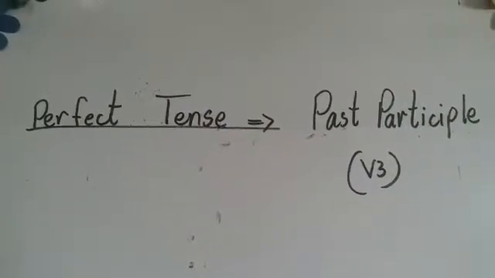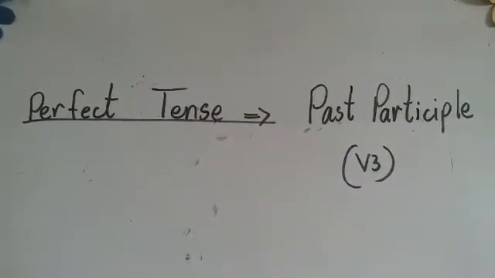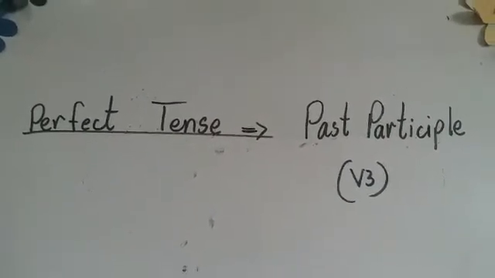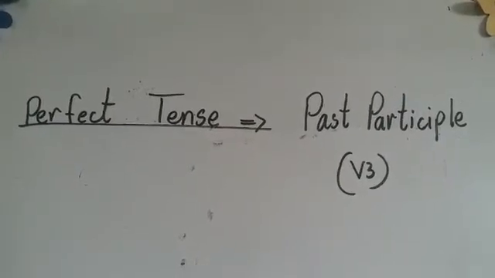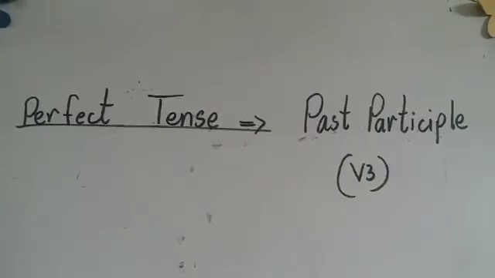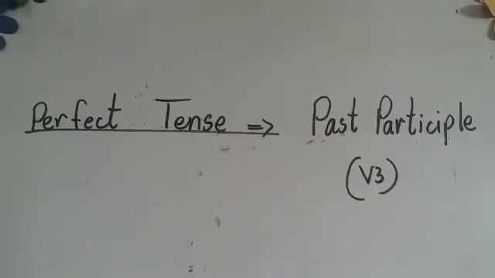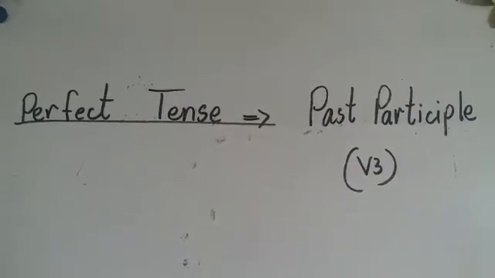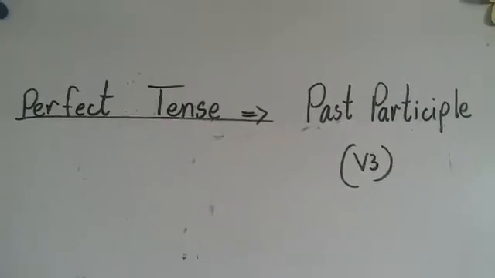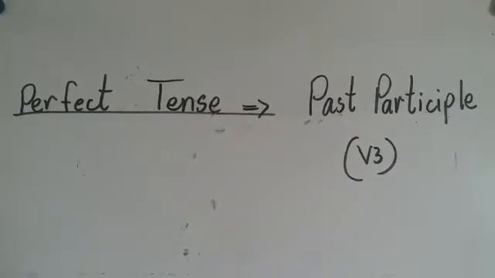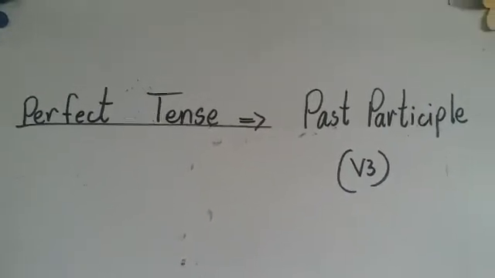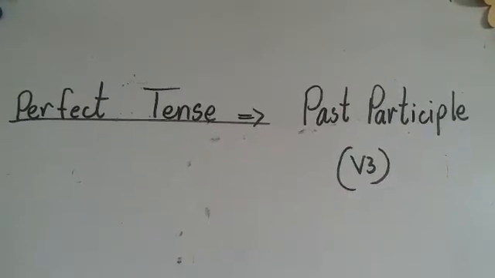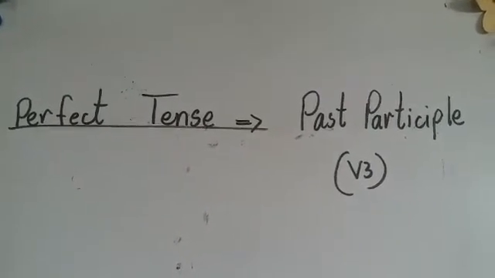Students, first of all we have to know which form of verb is used with perfect tenses. We use the past participle, that is, the third form of the verb, for perfect tenses, whether present, past or future. So which form of verb is used for perfect tense? Third form. Like we use the ing form, the present participle, in continuous tenses. The third form of verb is called the past participle.